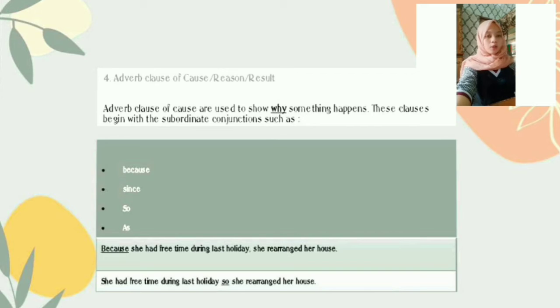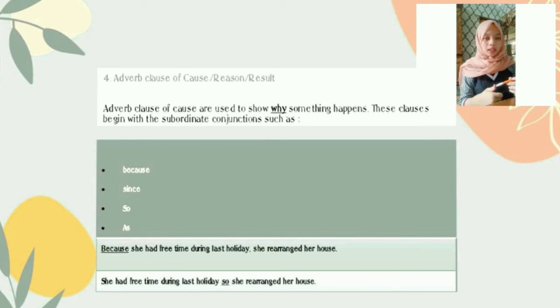And then the fourth type of adverb clause is the adverb clause of cause, reason, or result. Adverb clauses of cause are used to show why something happens. These clauses begin with subordinate conjunctions such as because, since, so, and as. Let me show the examples.